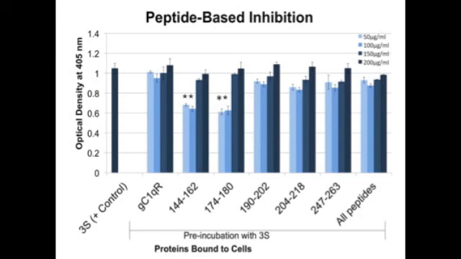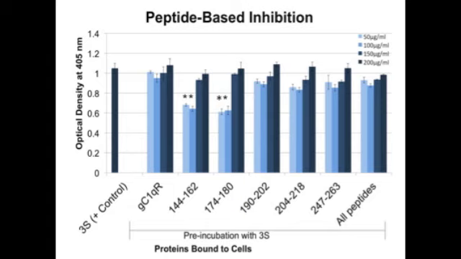Next, the study looked at the first method for inhibiting 3S binding to cells, the peptide-based inhibition. Incubation of 3S and GC1QR peptides was conducted prior to binding to cells, with GC1QR concentrations ranging from 50 to 200 micrograms per milliliter. It was seen that only peptides covering residues previously identified as potential binding sites, 144 to 162 and 174 to 180, led to lower levels of 3S binding to cells.